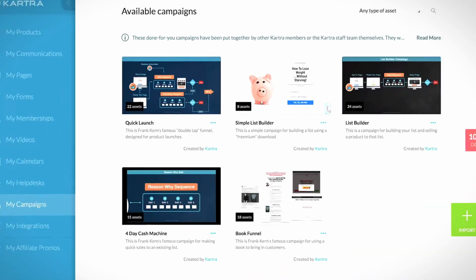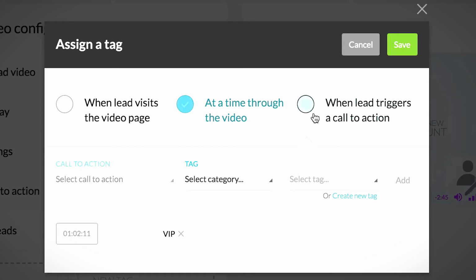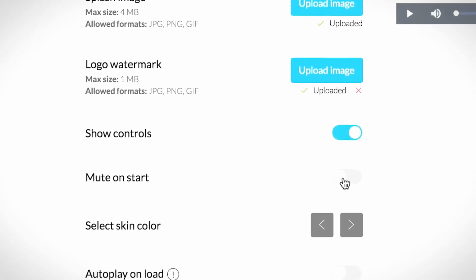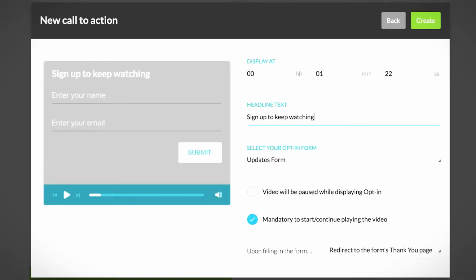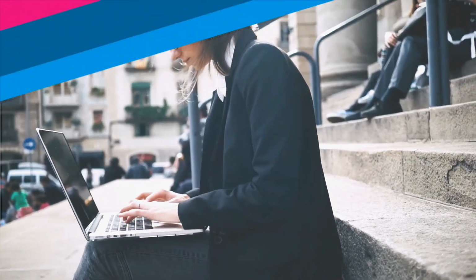What truly sets it apart is Kartra campaigns. With just a click, you can deploy pre-made campaigns, saving you time and effort. Ideal for entrepreneurs, digital marketers, agencies, and service-based businesses, Kartra eliminates the need for multiple software purchases, saving you money.